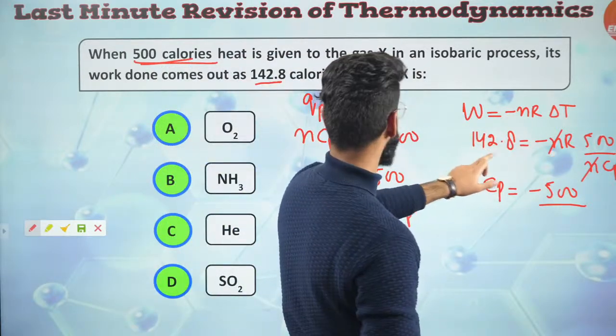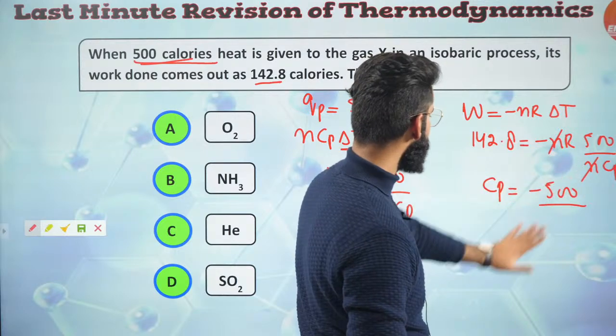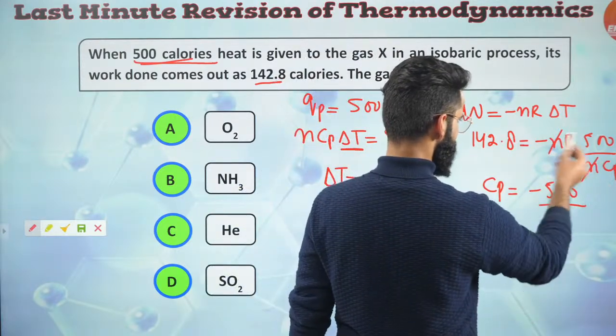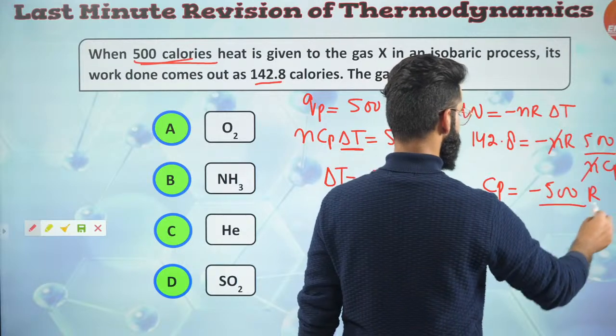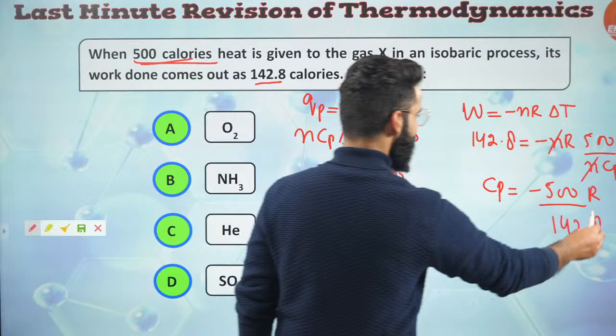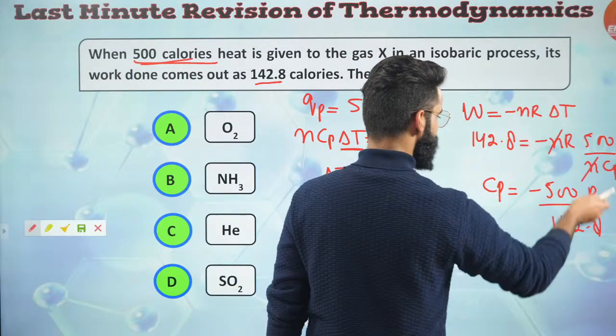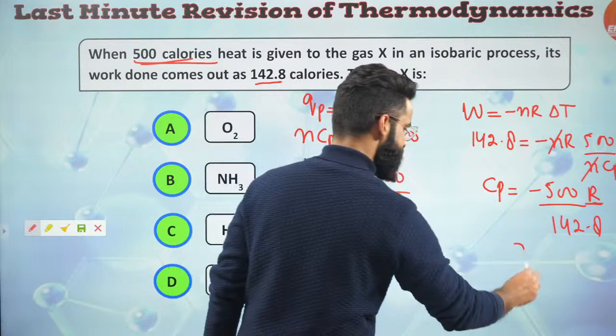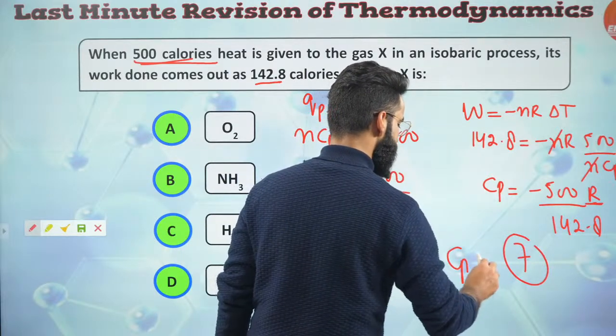So I need to get the CP value. 500 divided by what? 500 R divided by 142.8, correct? Now, R value you can keep as 2, so it's going to be 1000 divided by 142.8, which is going to be around 7. So CP value you are getting around as 7.